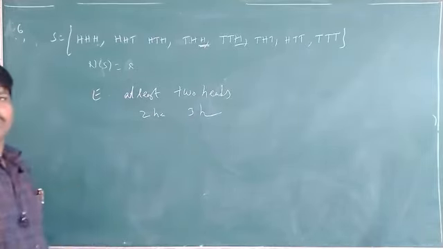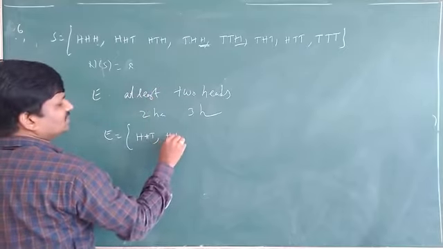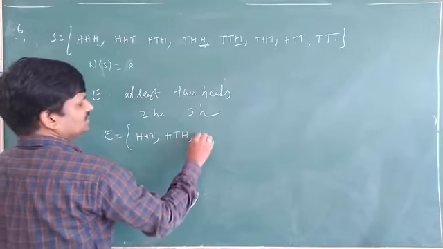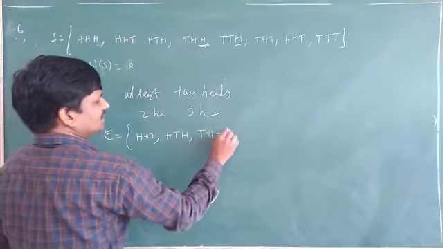What are the outcomes which have 2 heads? HHT, HTH, THH. Minimum 2 heads, 2 heads is over. Next, 3 heads also is there, HHH. We have to start from minimum 2, maximum possibility all heads. So maximum how many heads will be there? 3. Okay.